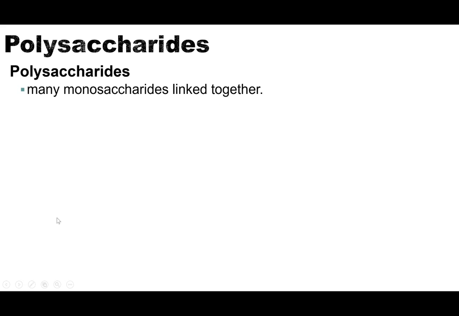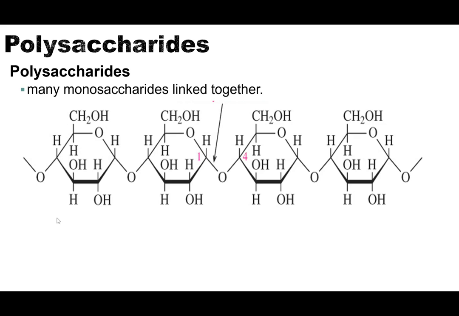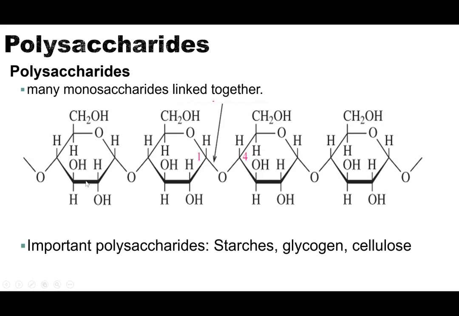All right, so the last category is our polysaccharides. So remember, polysaccharides are many monosaccharides linked together. So here we see 4 linked together, but the polysaccharides we're going to talk about have a few more than just 4 linked together. The important polysaccharides that we're going to talk about are starches, glycogen, and cellulose.